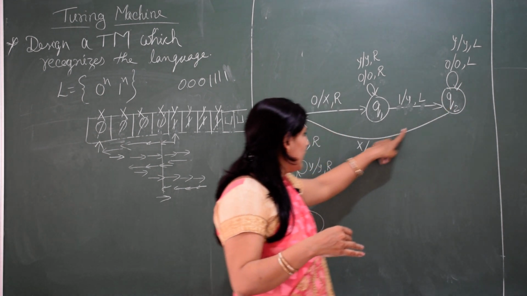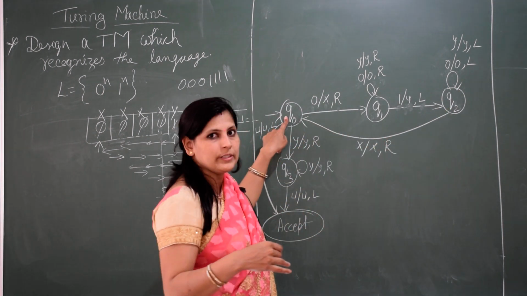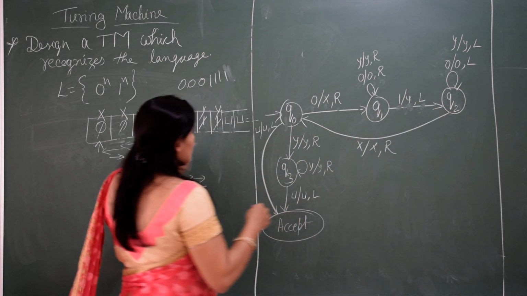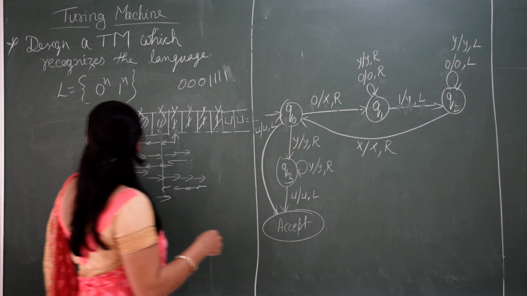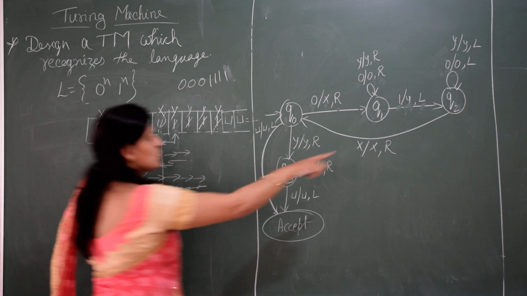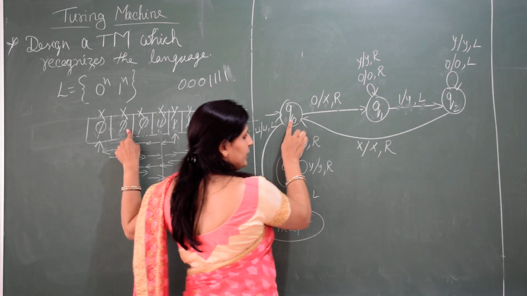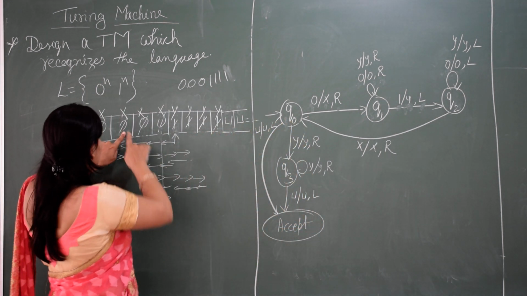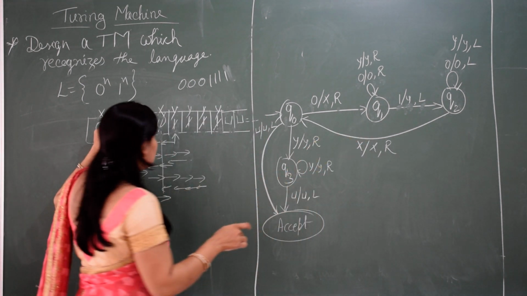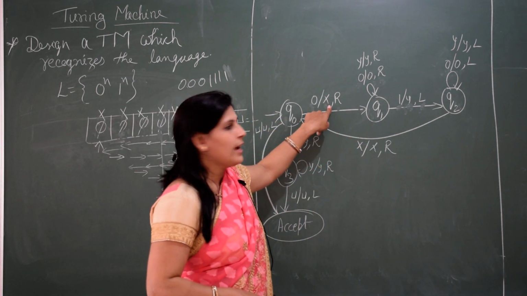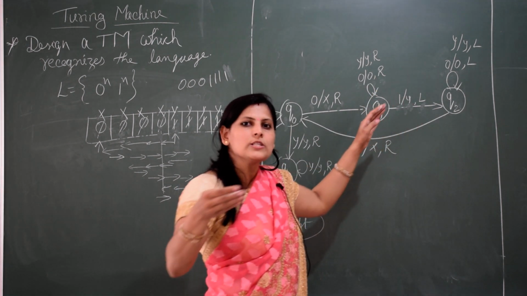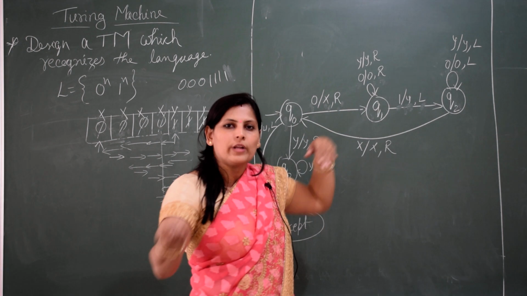As soon as you get x, you move right side and the same operation will be performed. What is the same operation? Again for the second 0: as soon as you got x, you moved right. After moving right, you will get 0. When you get 0, again convert it into x and move to the right side. Again n number of zeros you will get, you move right.